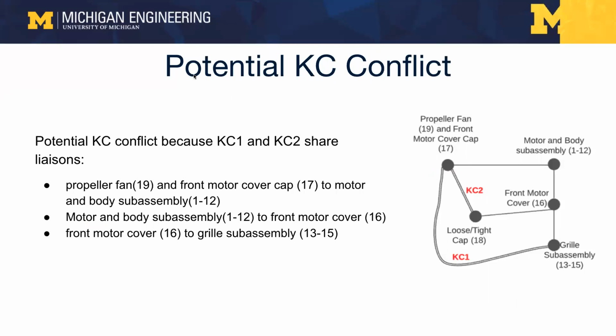Now I'm going to talk a little bit about potential KC conflict. As shown on the right, we can see that KC1 and KC2 share some liaisons, and therefore there may be potential KC conflict. We can see here that the liaison from the propeller fan and front motor cover cap to the motor body subassembly, to the front motor cover, as well as to the grill subassembly, is shared between the two KCs.